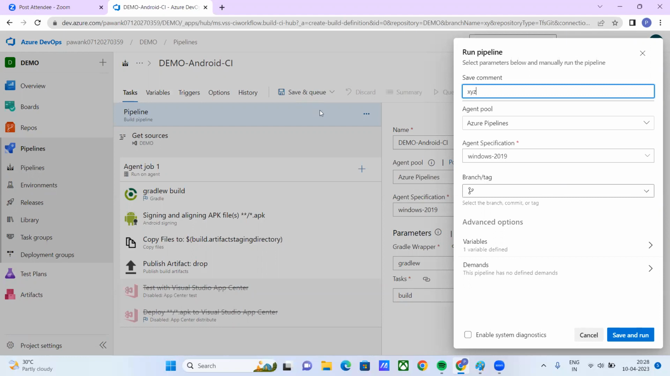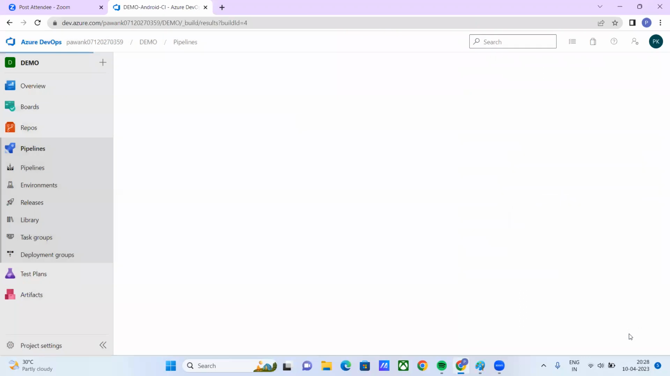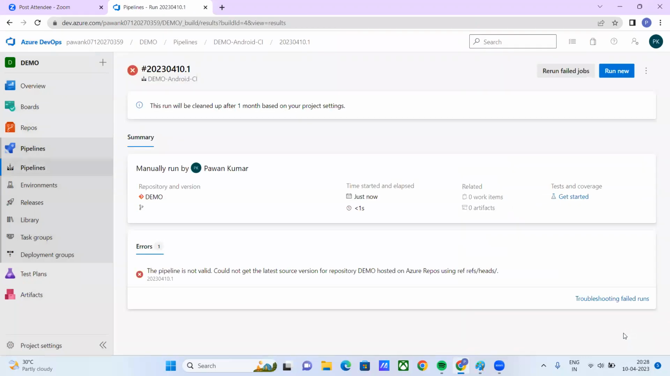XYZ. I am a big fan of XYZ. I don't know why. So save and run. Okay, it will not run. It will get a pipeline failure, same, because I don't have parallel jobs. Okay, this is the thing. This is the way of it.